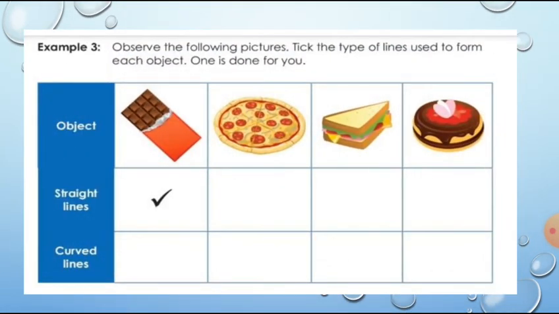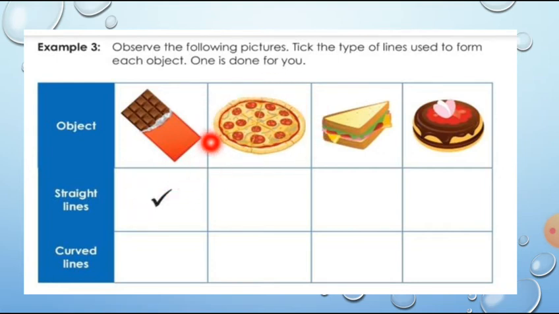Now, my dears, here is another textual exercise. Observe the following pictures. Pick the type of lines used to form each object. Look, it's a chocolate, isn't it? And what is the shape of this chocolate? It's a rectangle shape. So tell me, which type of line is used to make a rectangle shape? Straight line or curved line? Yes, straight line. Very good, children. You can put the tick mark here.